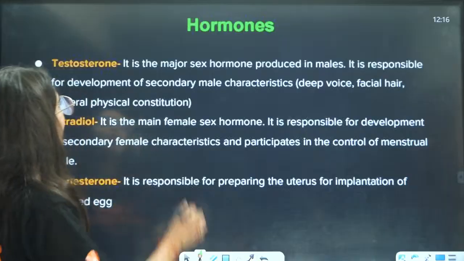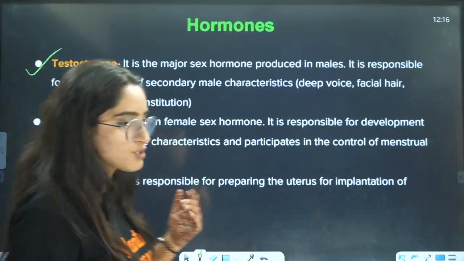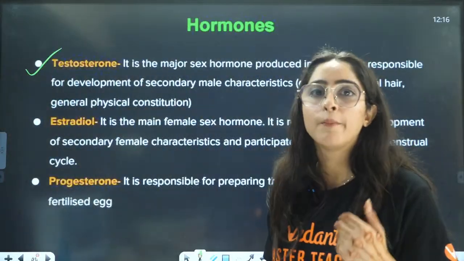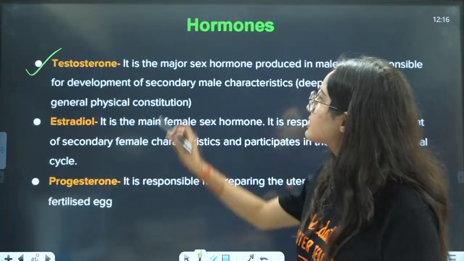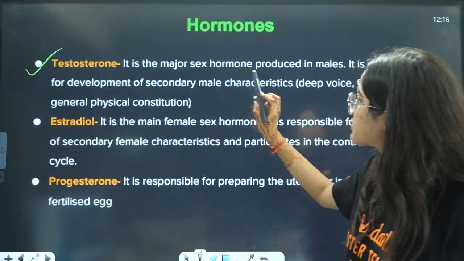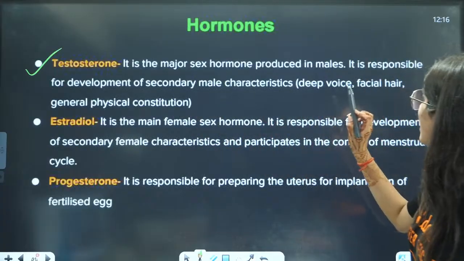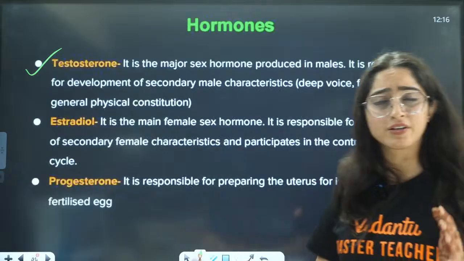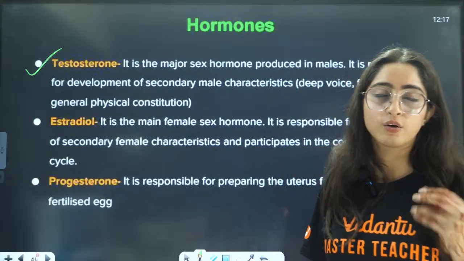Now, next is testosterone. We all know that it is a male hormone produced in the testes. It is the major sex hormone produced in males. It is responsible for development of secondary male characteristics: deep voice, facial hair, and physical constitution.